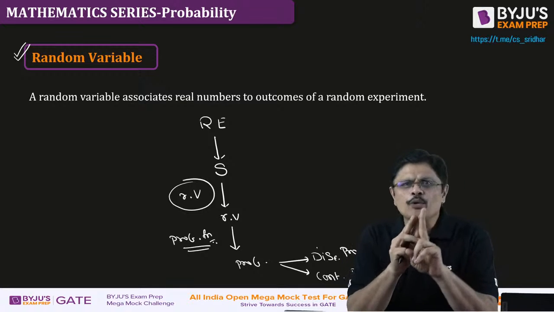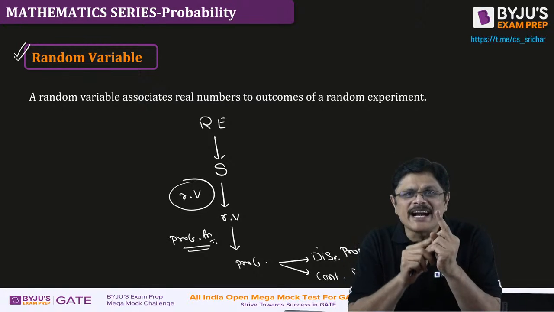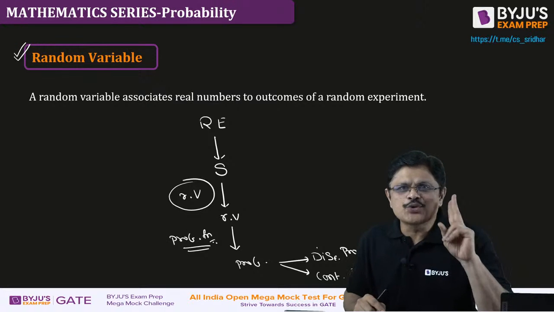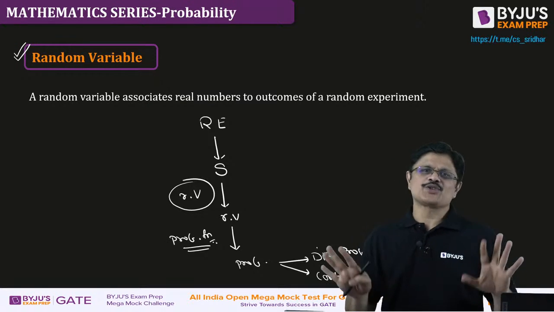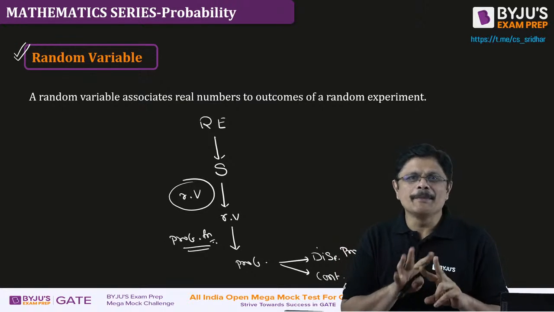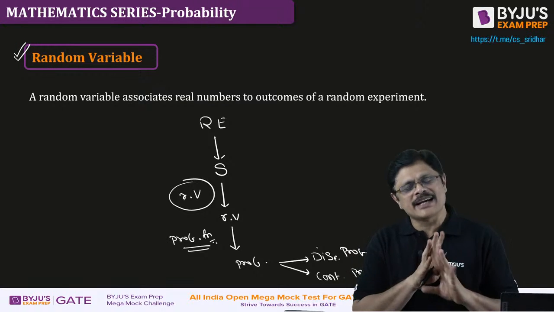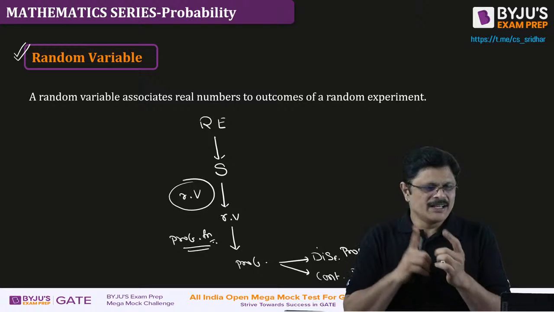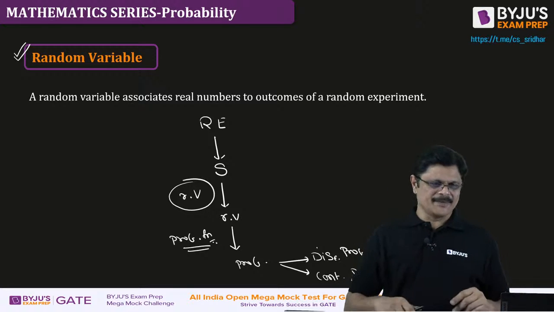So here only two important things we need to understand. What is the random variable? What is the probability function? Those who understand these two things can play with this topic. These are the two important things which are actually going to decide everything: the random variable and the probability function.